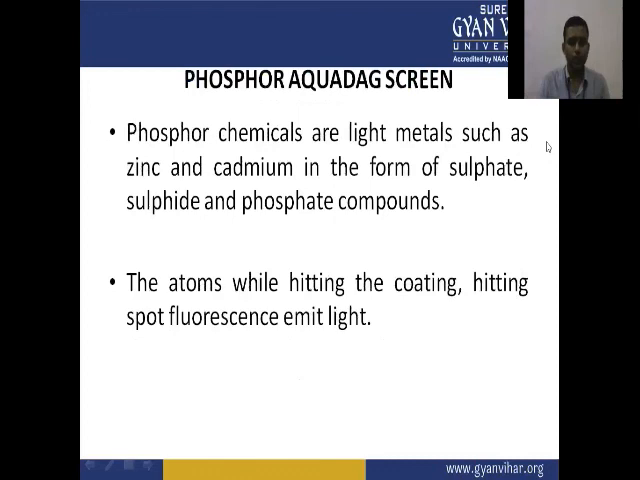Phosphor Aquadag screen. The phosphor chemicals are light metals such as zinc and cadmium in the form of sulfate, sulfide, and phosphate compounds. The electrons, while hitting the coating, make the hit spot fluoresce and emit light.